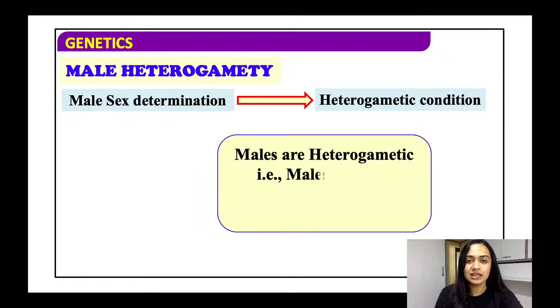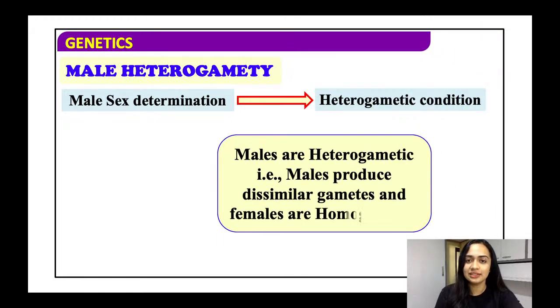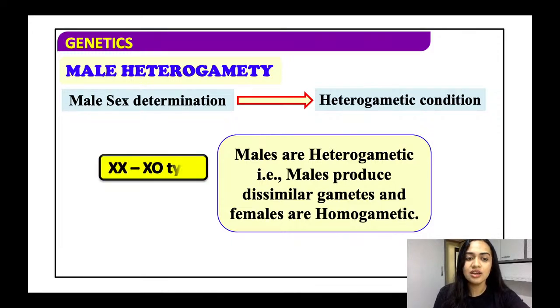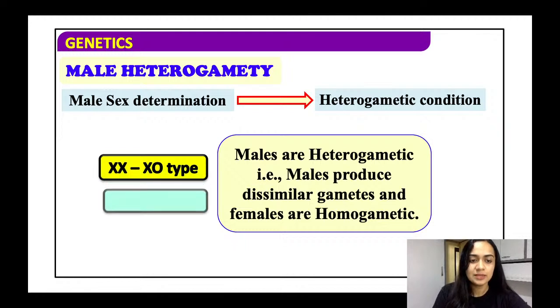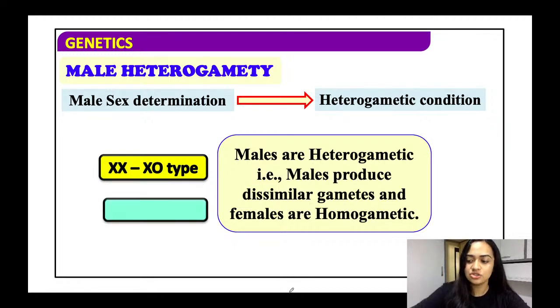Alright, so male basically has a heterogametic condition, that is, two different gametes are present. So the males are heterogametic. So males produce dissimilar gametes and the females are homogametic. So these are the two types we have. In the heterogametic condition, we have two types: one is the XO type, and one is the XY type.